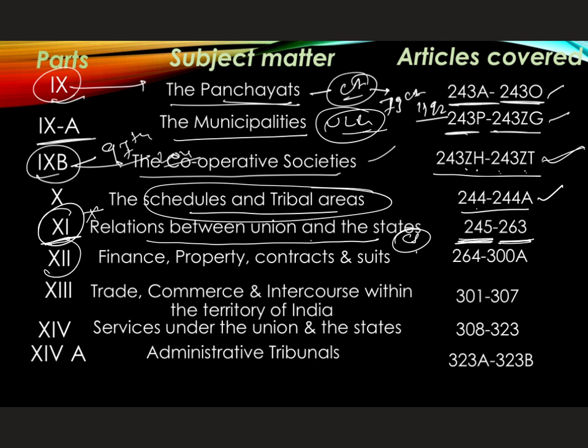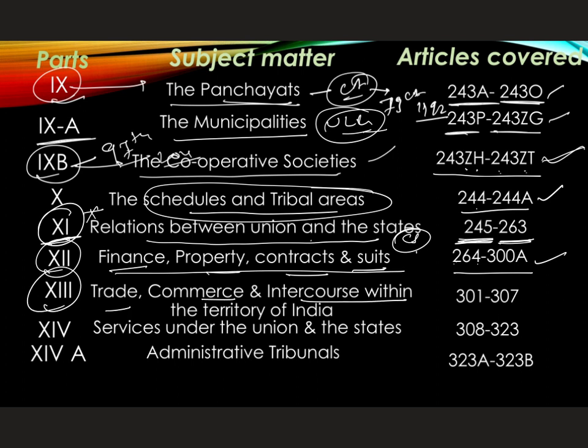Part 12 of the Indian Constitution deals with finance, property, contracts and suits. The articles covered here are 264 to 300A. And Part 13 deals with trade, commerce, intercourse within the territory of India. The articles under Part 13 are 301 to 307.